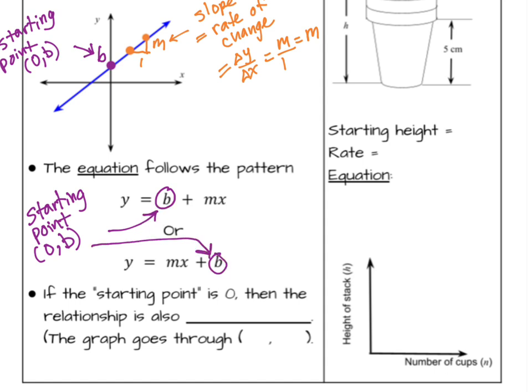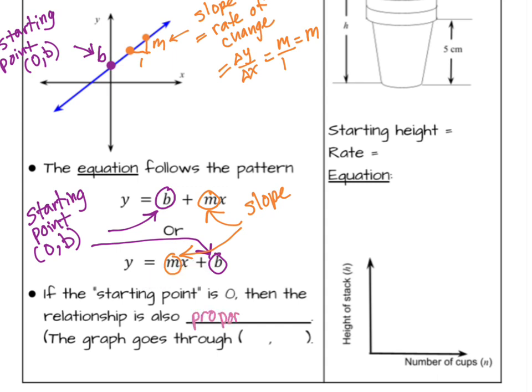If I'm following the second pattern, my starting point is there. The starting point is always going to be a number by itself. And then the slope will always be multiplied by the x, whether it's at the end of the equation or at the beginning.